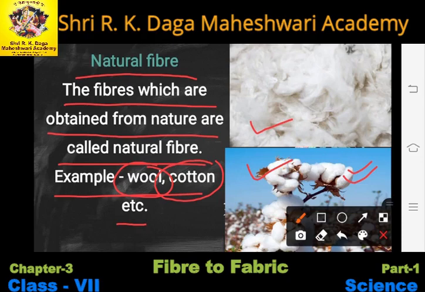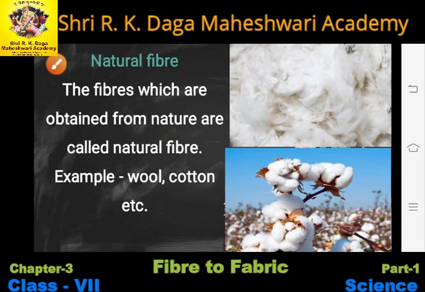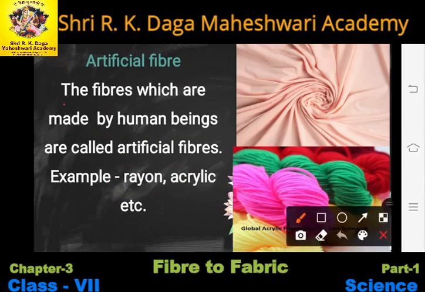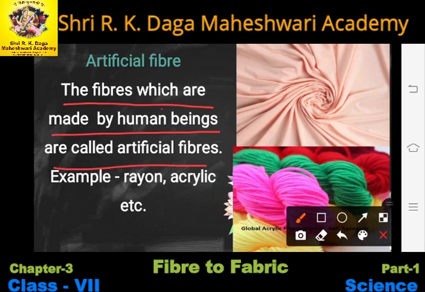Example, wool and cotton. Okay, now what are artificial fibers? Artificial fibers are those which we do not get from nature, but the fibers which are made by human beings are called artificial fibers, right?